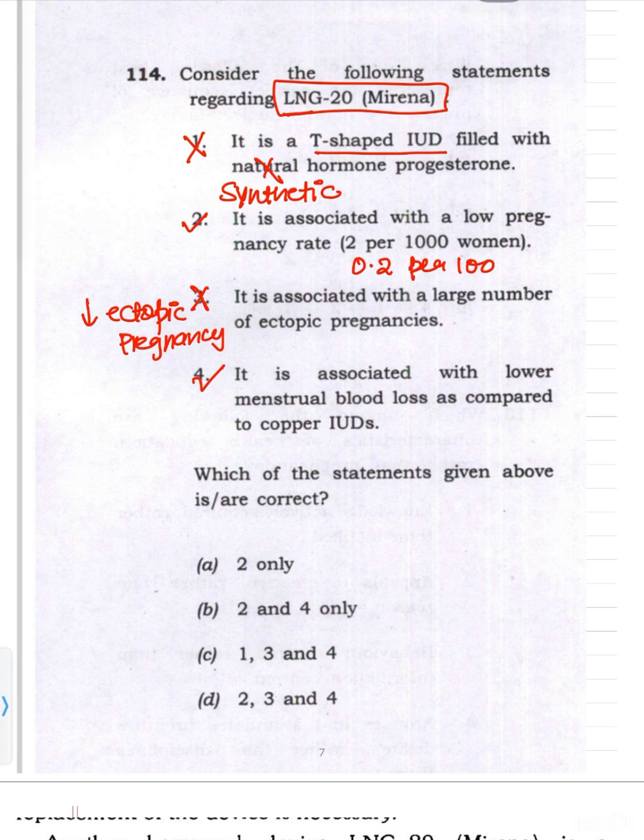Yes, this is correct. So it has various advantages: it gives lower pregnancy rates, it also decreases ectopic pregnancy, and it also decreases menstrual blood loss. But the only disadvantage is that it is very costly to put in any health program. So that's the problem. So second and fourth are correct. So 2 and 4 are the correct statements.